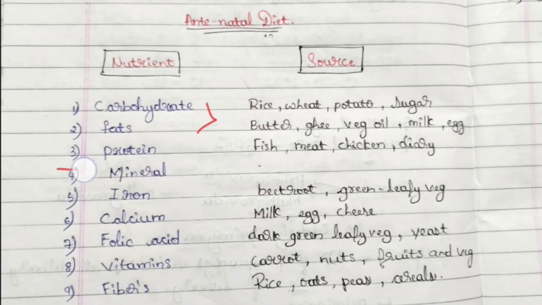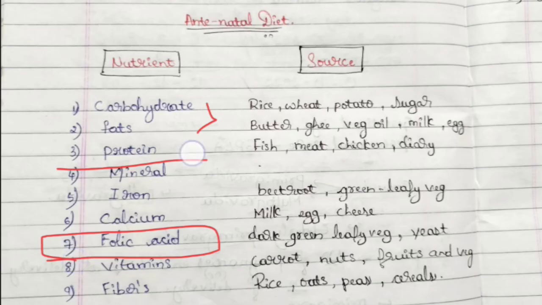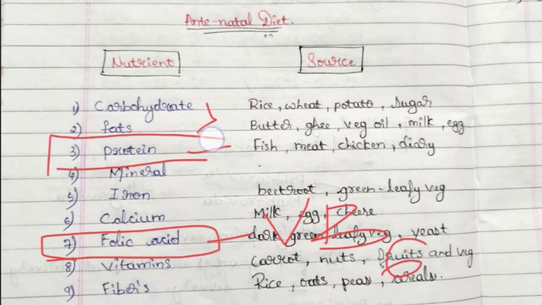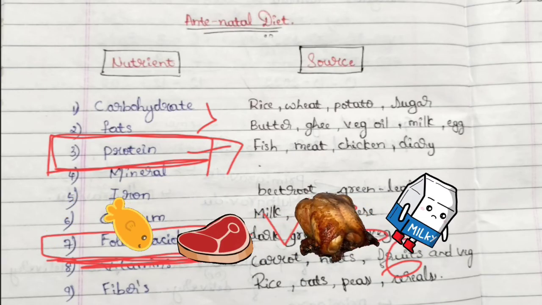And next is protein. When it comes to protein, you have to understand folic acid is very, very important with respect to protein. Folic acid is vitamin B6; the other name for vitamin B6 is folic acid. And folic acid is very important to activate the protein. When you are consuming protein and you are not consuming folic acid, the consumption of the protein will be wasted. So make sure when you are consuming protein, you are consuming folic acid too, because folic acid is the vitamin used to activate the protein. Proteins are generally seen in fish, meat, chicken and other dairy products like milk products.